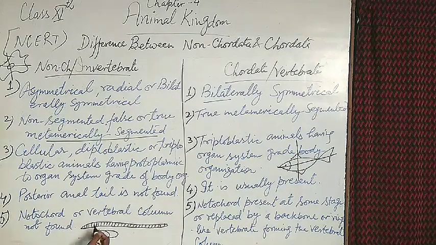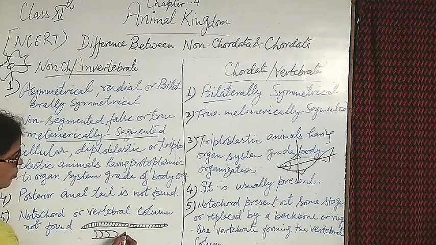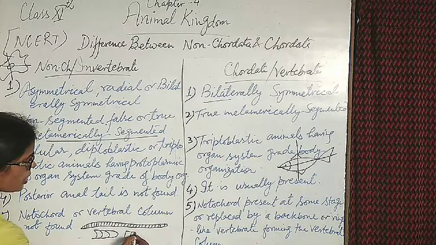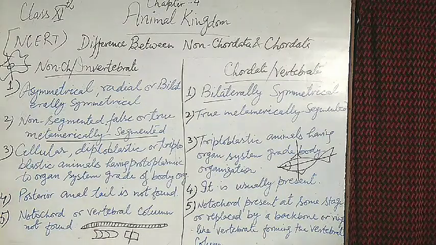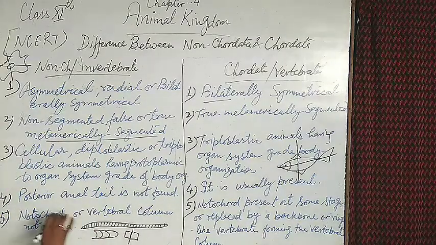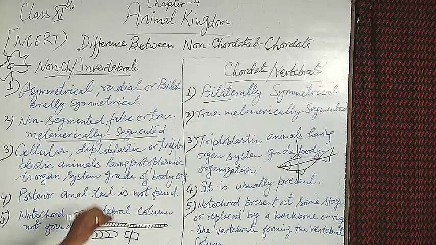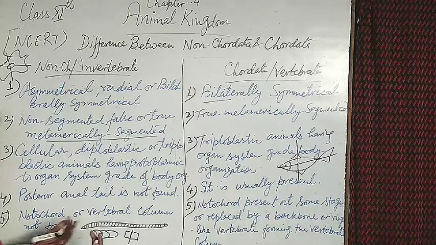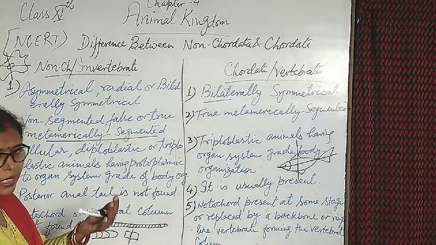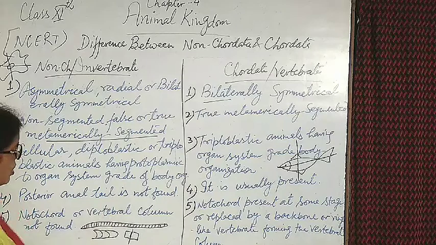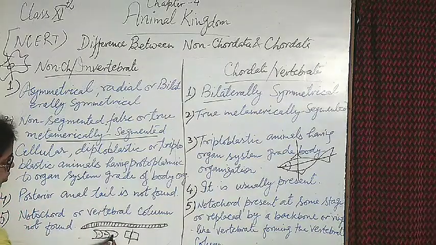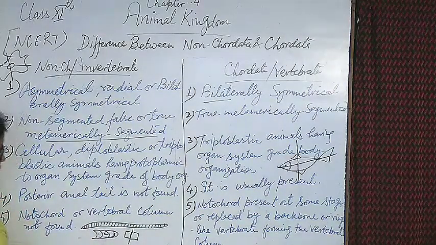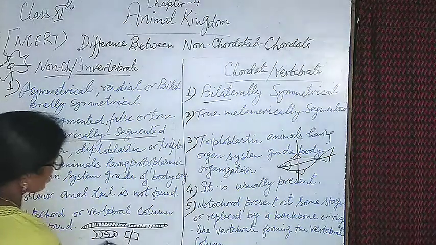Some organisms are totally divided, one segment and another segment completely separate. But in the earthworm, it's not easily divided because it's internally related. The bowl-like structure is arranged in a linear way: 1, 2, 3, 4, like this.